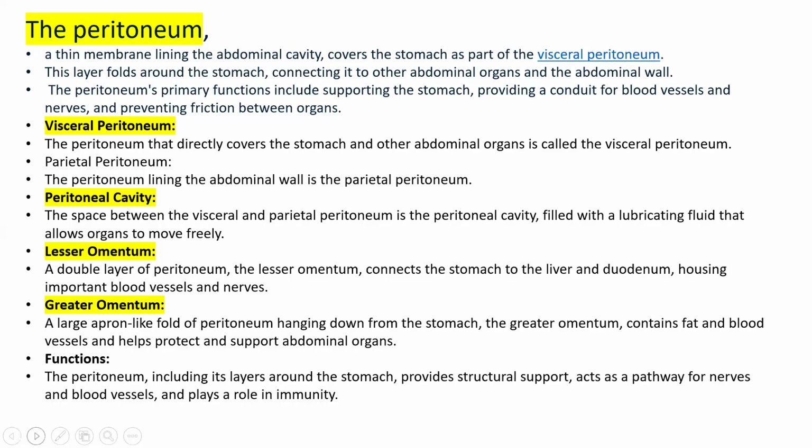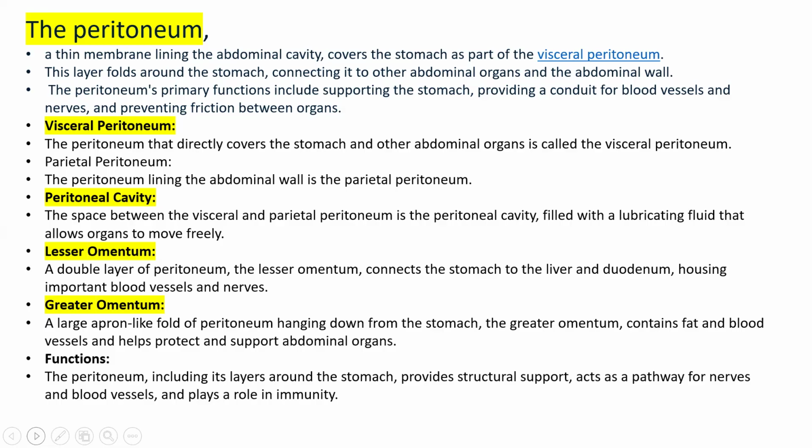Peritoneum is a thin membrane lining the abdominal cavity, and it covers the stomach as part of the visceral peritoneum. This layer folds around the stomach, connecting it to other abdominal organs and the abdominal wall. Its function is to support the stomach, provide a conduit for blood vessels and nerves, and prevent friction between different organs. Its types are visceral peritoneum, peritoneal cavity, lesser omentum, and greater omentum. Visceral peritoneum directly covers the stomach and other abdominal organs.